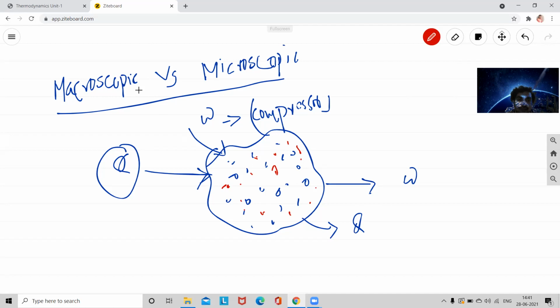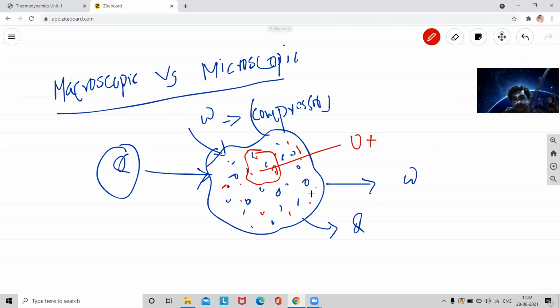In macroscopic analysis, for any thermodynamic system like this, you select one space inside the system and analyze that particular space, the atoms and molecules or energies, like internal energy. It does not require analyzing the individual molecules or individual atoms inside the system.